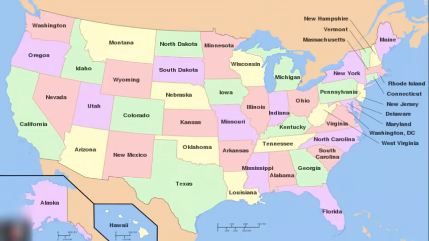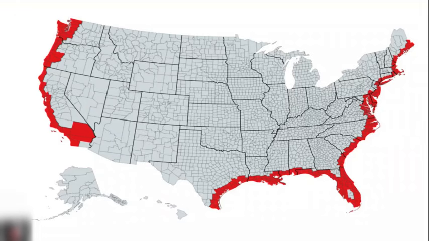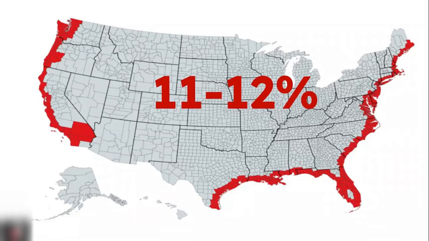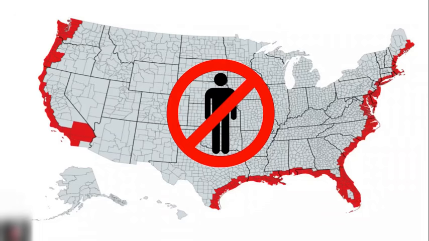Now we're going to look away from urban corridors and towards general geographic trends. For example, these highlighted counties are all counties that either have a direct coastline or are heavily influenced by the coast. Combined, these counties have a population of 151.5 million people. This is mostly because the coastal regions take up a bigger part of the US, with 11 to 12% of the land area depending on the definition. And this just all goes to prove how relatively empty the middle of the country is.